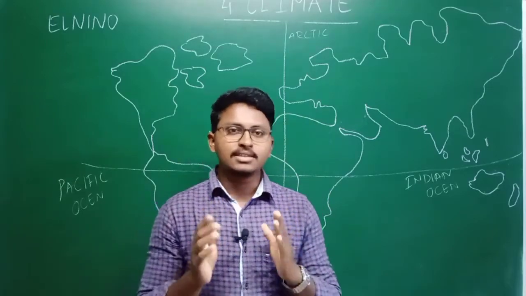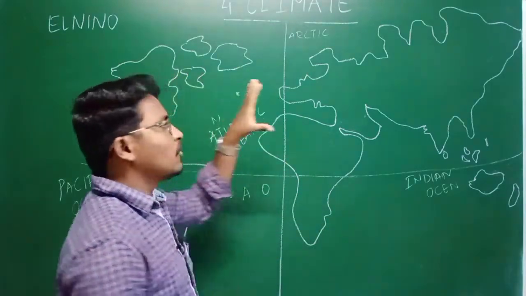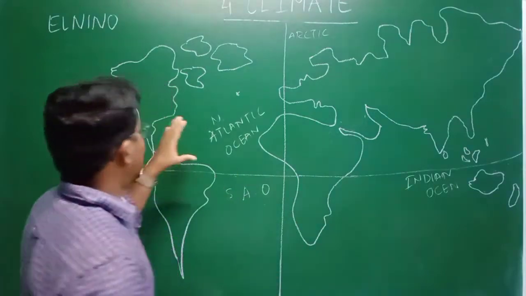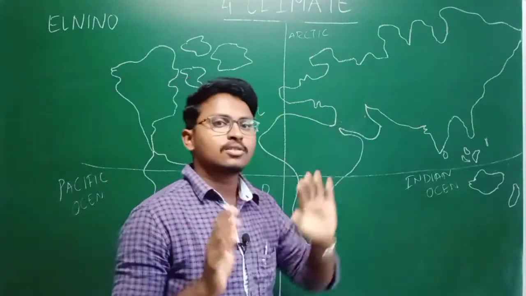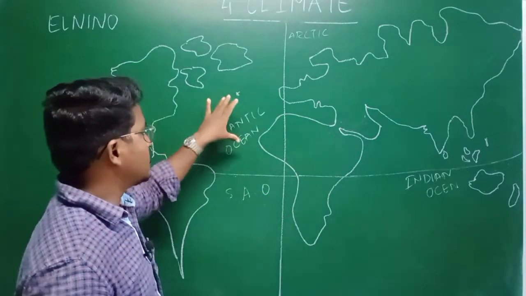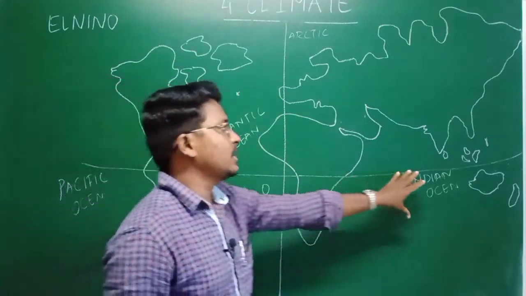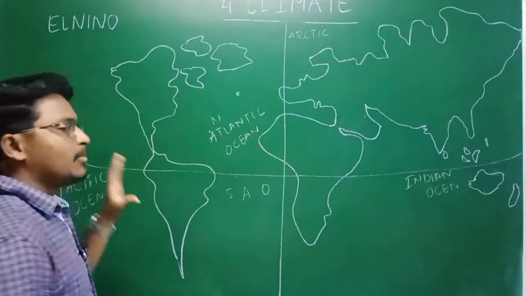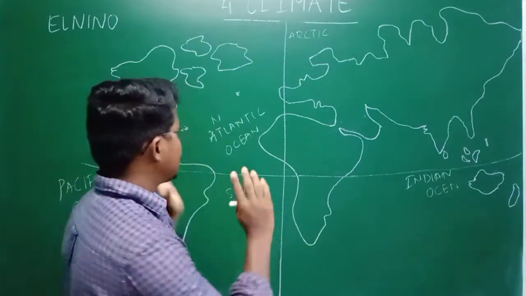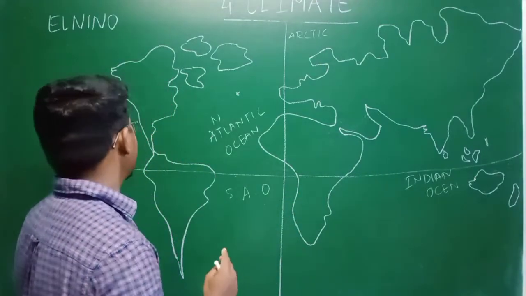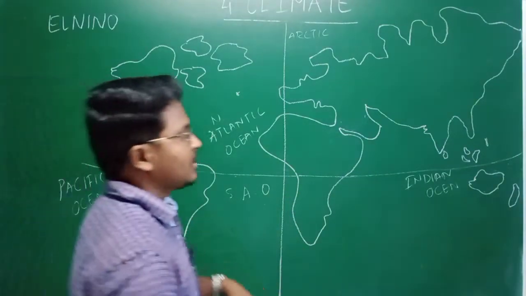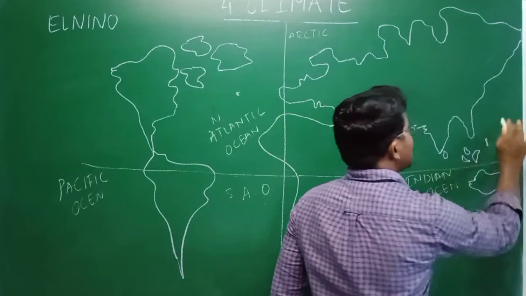But before that, let us take the world map. As you all know, this one is North America, South America, Africa, Europe, Asia. Then you all know the North Atlantic Ocean, South Atlantic Ocean, Indian Ocean, as well as the Pacific Ocean. And remember that the earth is in a spherical shape. That means here this is the Pacific Ocean, and at the same time here also you can see the Pacific Ocean.